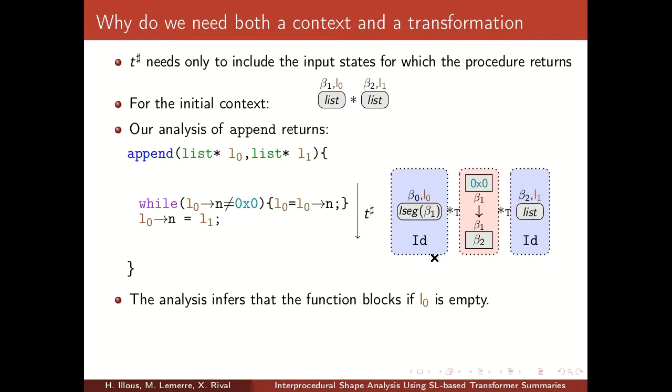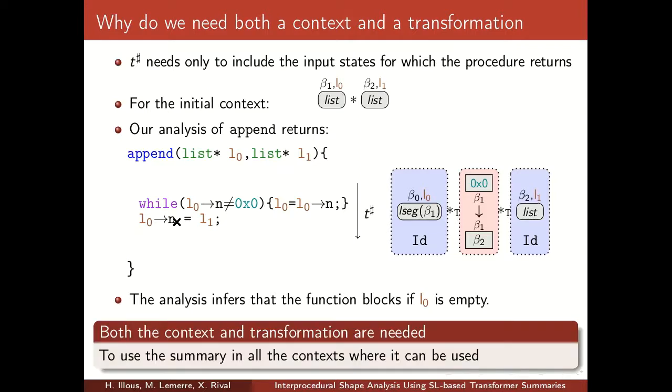So the analysis has correctly inferred that the function does not work if L0 is empty. Thus, we need both the context and transformation if we want to use a summary in all the contexts where it can be used. Otherwise, sometimes we could miss some cases where we could use the context, and it can even lead to non-termination.